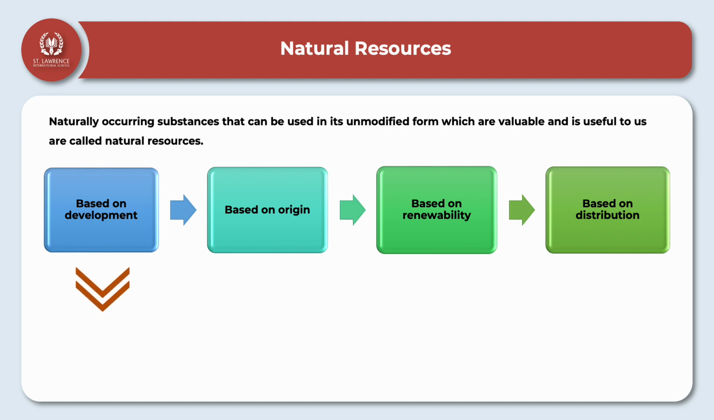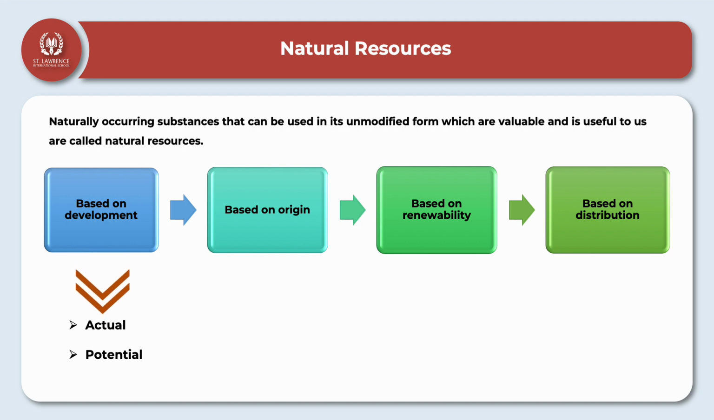On the basis of development, the natural resources are again classified into actual and potential. What is an actual resource? Any resource that is already being utilized by humans at present is called an actual resource. For example, the coal deposits of Chota Nagpur Plateau and the petroleum oil field of Mumbai High.